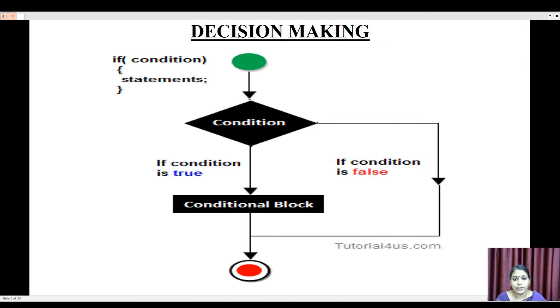In the diagram, the first picture is a green circle, which means the starting of the program. From the top, the control flow starts from top to bottom, in the downward direction. The second shape in the diagram is a diamond shape, which indicates a condition. If the condition is true, the conditional block statements are executed. If the condition is false, it skips the conditional block statement and goes directly to the end statement of the program. So this is the flow control of decision making in the if statement.